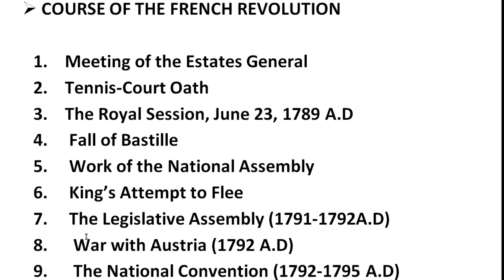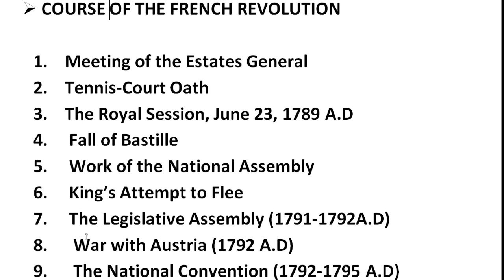Each order met separately, and its decision was taken as one joint vote. The result was that the clergy and the nobles had the upper hand and decided all the matters as they liked. At the time of its meeting in 1789 AD, the Estates General consisted of 1200 delegates. Of these, the commons had 600 representatives.